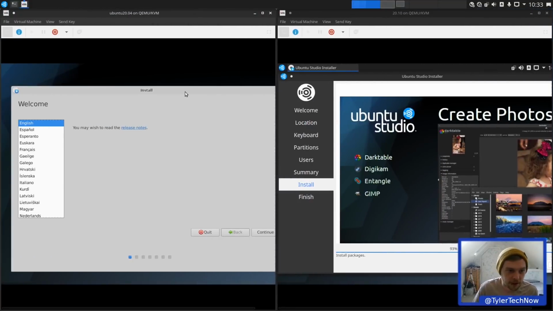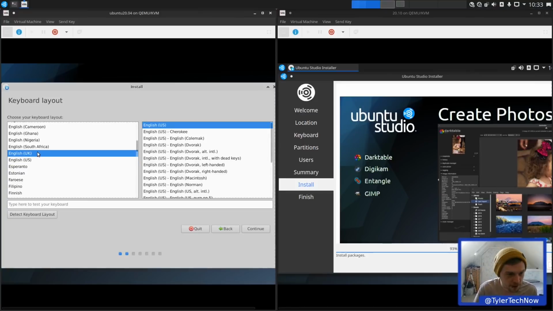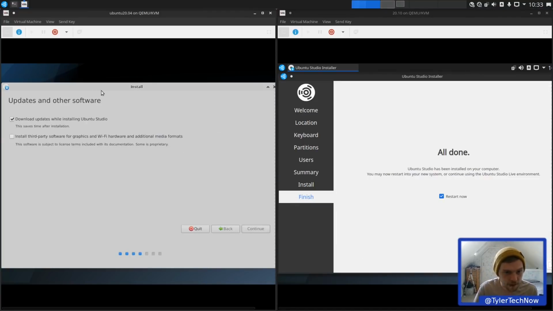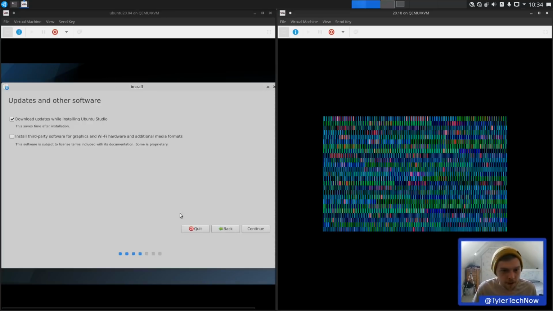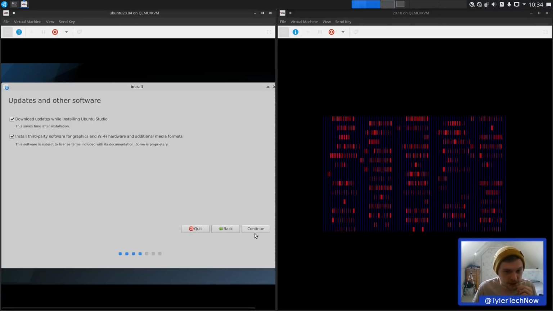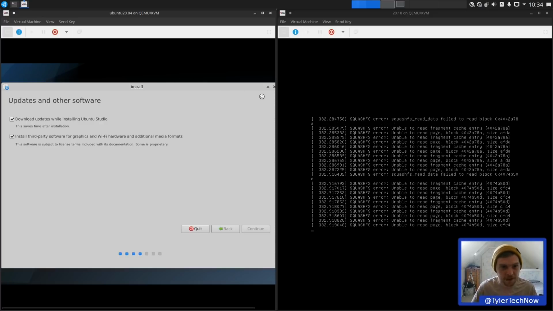Okay, so as you can see, the installer is very different from the newest version, which is now using Calamares. Continue. Right, that one's done, so we can just restart that now. And then we can have a look at the default applications and also the RAM usage of both systems and see how much it differs.